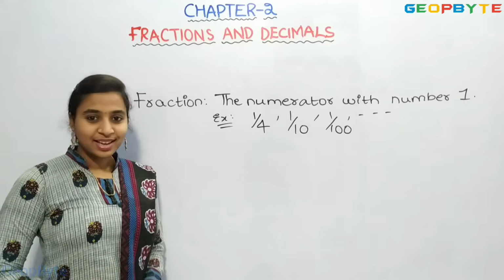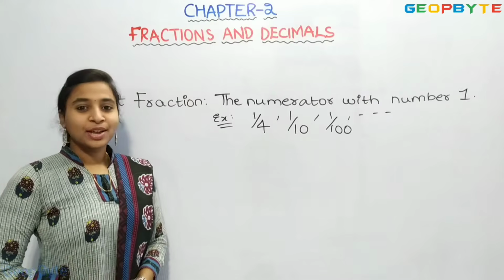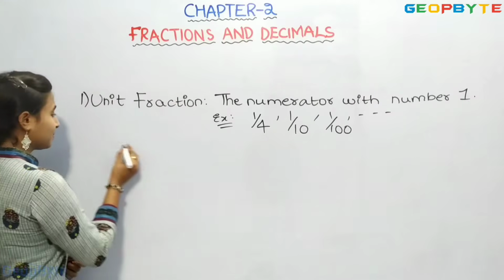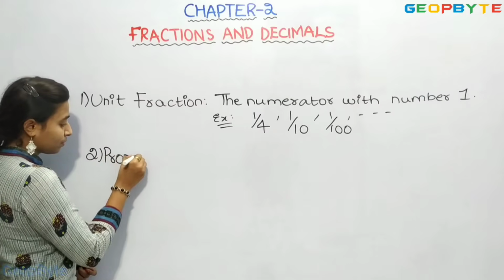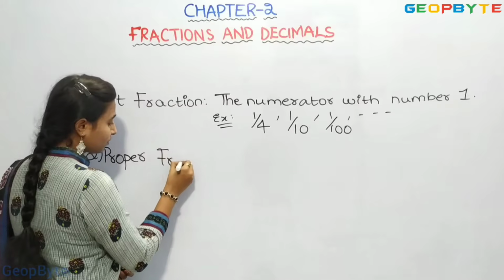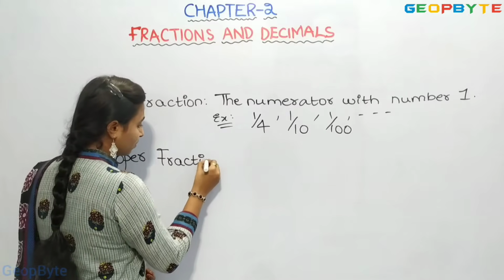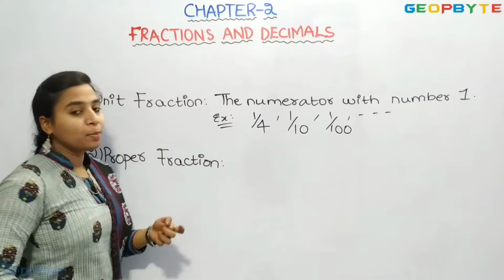Now let us see the second type, that is the proper fraction.